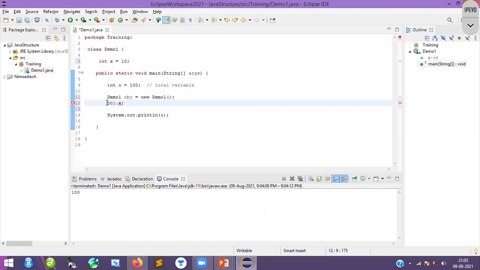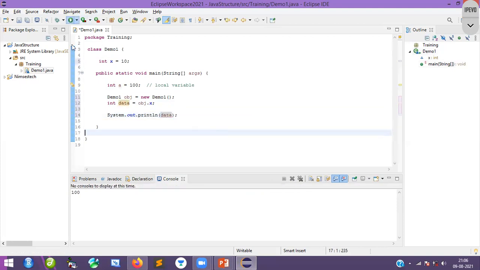Now I will store whatever data x is having in a particular variable. Let me call it data, equal to object.x. Now I will print this integer variable, data.